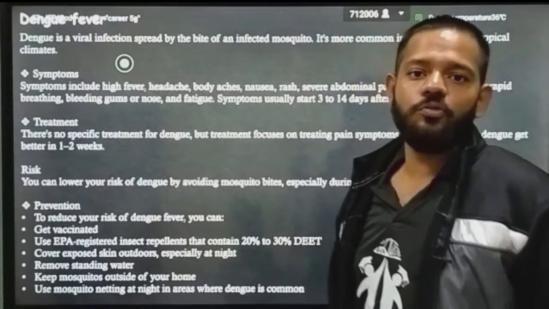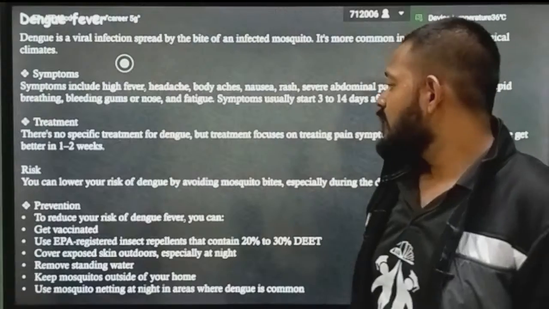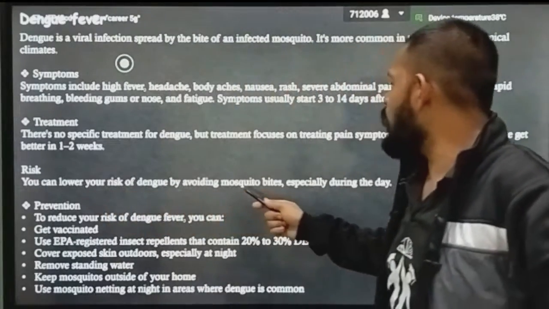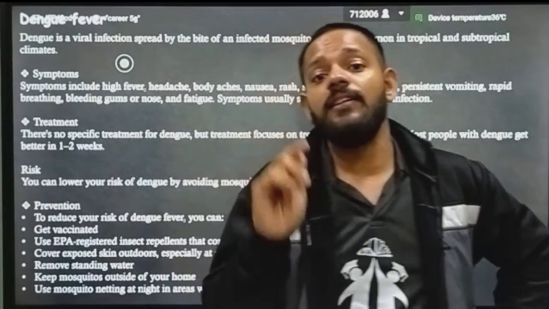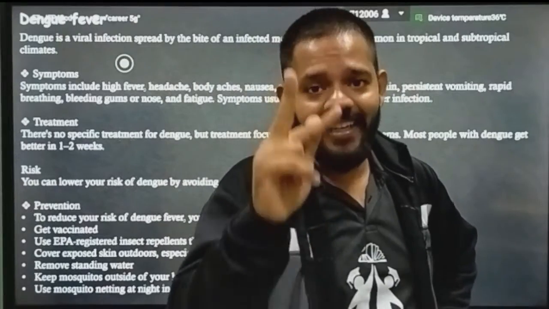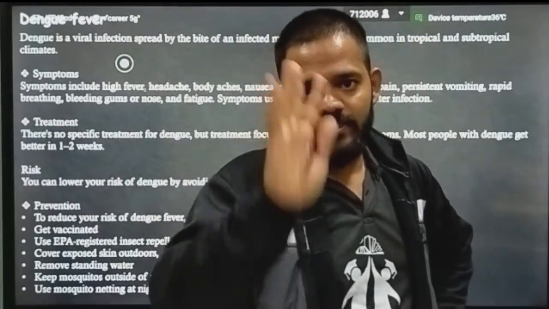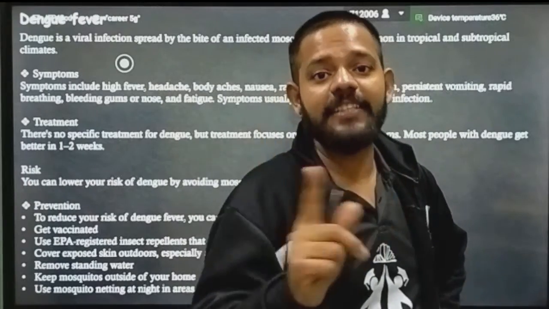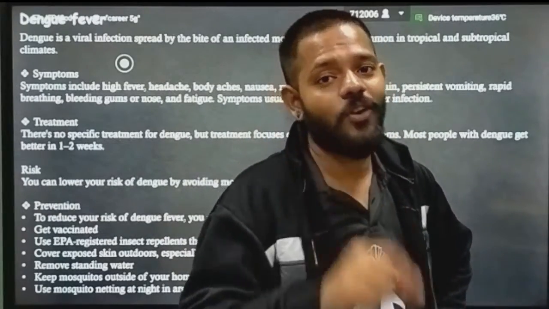Okay, so what happens in dengue? In dengue, platelet count goes down. You can lower your risk of dengue by avoiding mosquito bites, especially during the day. Okay, and the main and most interesting thing, the mosquito of dengue lives in fresh water. Second, it bites only in the morning. Okay, listen again. The special thing about that mosquito Aedes aegypti is that it produces its larva, it completes its life cycle in fresh water.